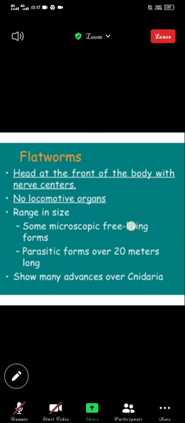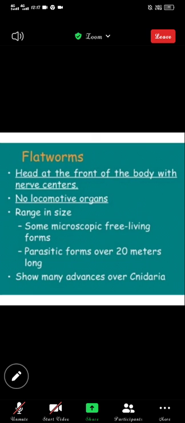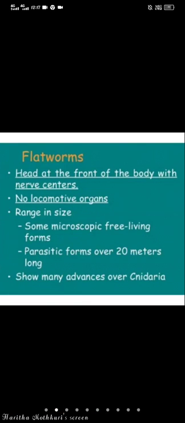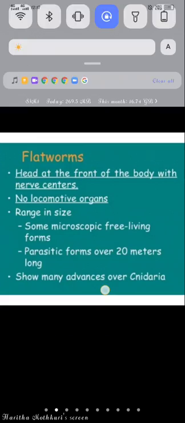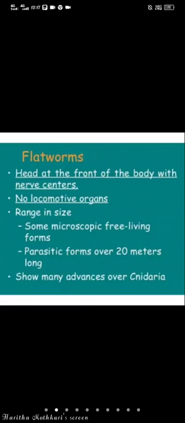The Platyhelminthes are mostly hermaphroditic, which means some are unisexual. And next, the fertilization is internal, and development is direct or indirect. Two types of developments. So the development is direct or indirect.